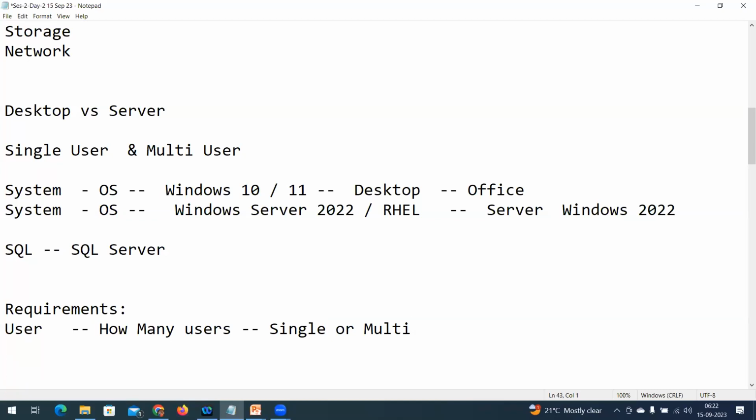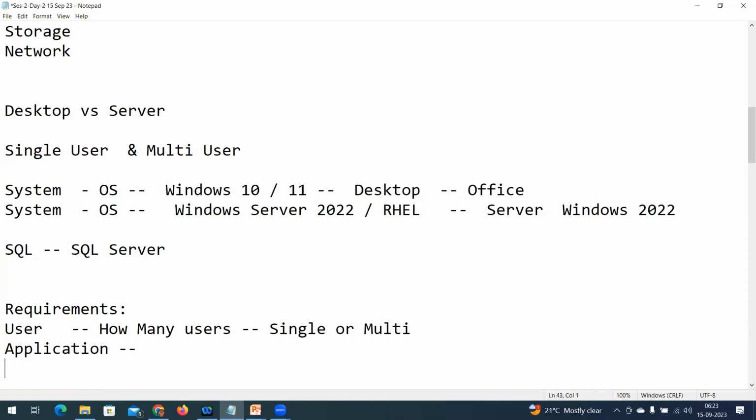Now, what is the purpose of the user? How many users are going to connect? Multi-user design is not only about the operating system, it also shapes the application. For example, SQL DB, how many users are going to connect? Web server, how many users are going to connect? IRCTC. So according to how many users, what they are going to use, how they are going to connect, the application comes into the picture. Who is going to develop it? The application development team derives that application concept and interface to connect multiple users or a single user.